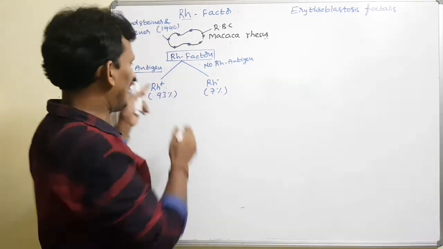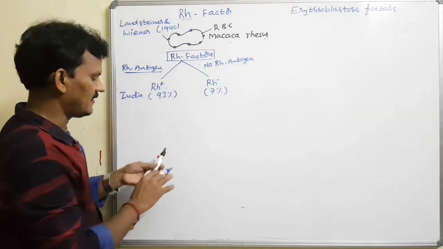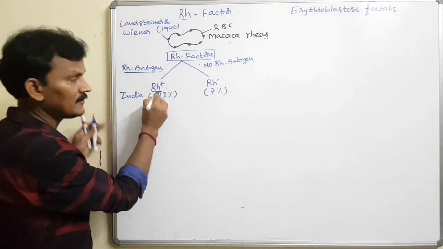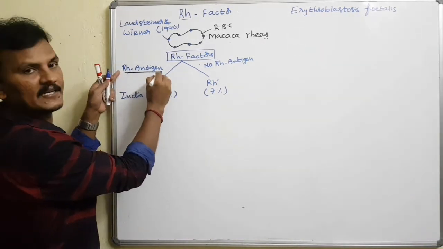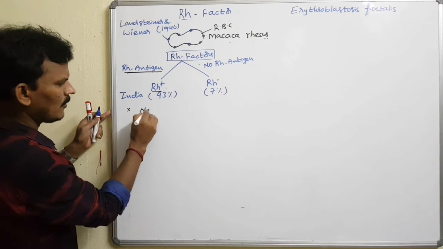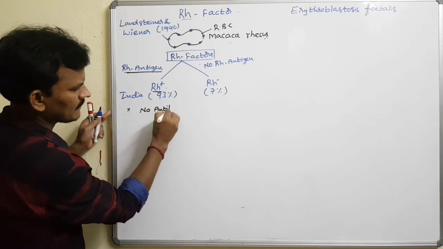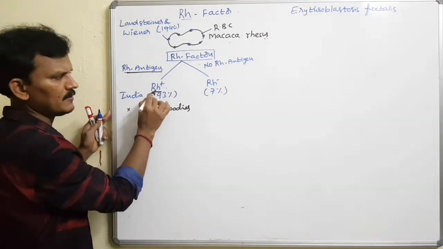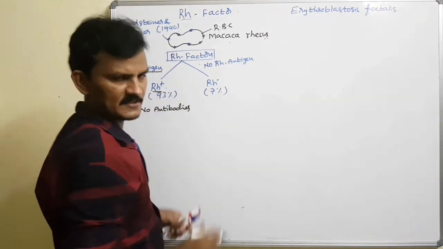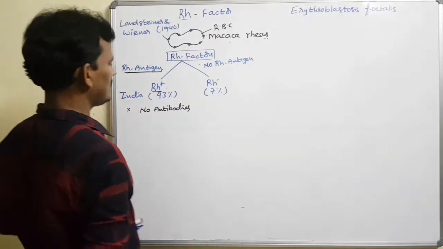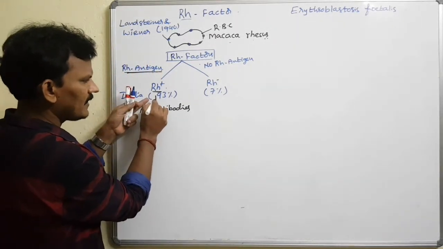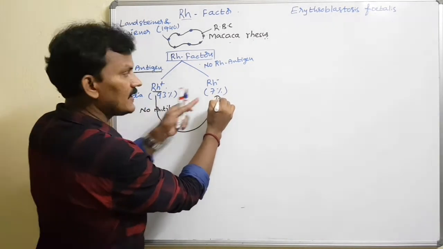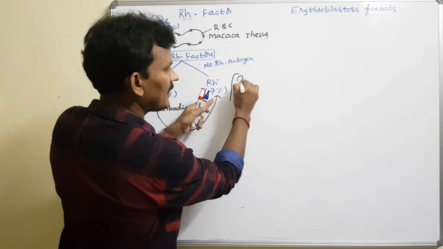If there are antigens, antibodies are needed, but naturally RH positive people have no antibodies against the antigen. But when are antibodies developed? Whenever a small amount of RH positive blood is given to an RH negative person, the RH negative person develops antibodies.